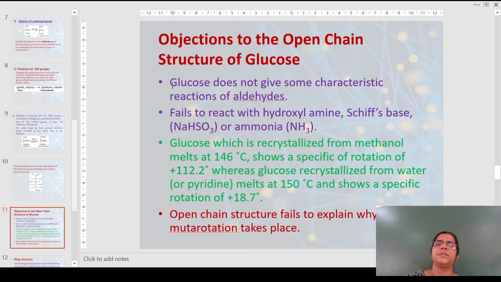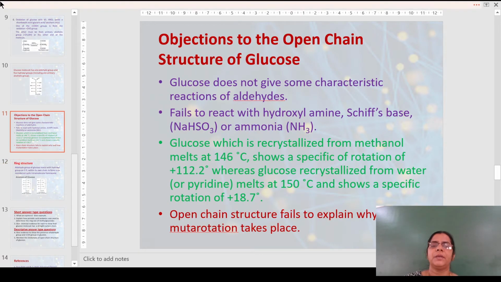Some of the objections are: glucose does not give characteristic reactions of aldehydes. Though it forms an oxime and gives cyanohydrins with hydrogen cyanide, some of the characteristic reactions of aldehydes were not answered by it. Like, it fails to react with Schiff's reagent and also ammonia.